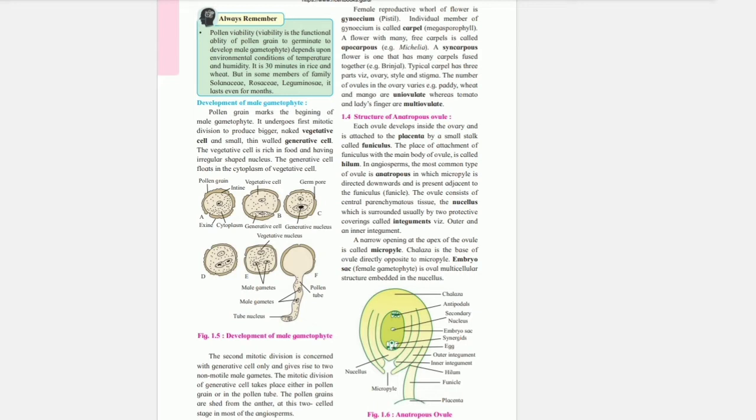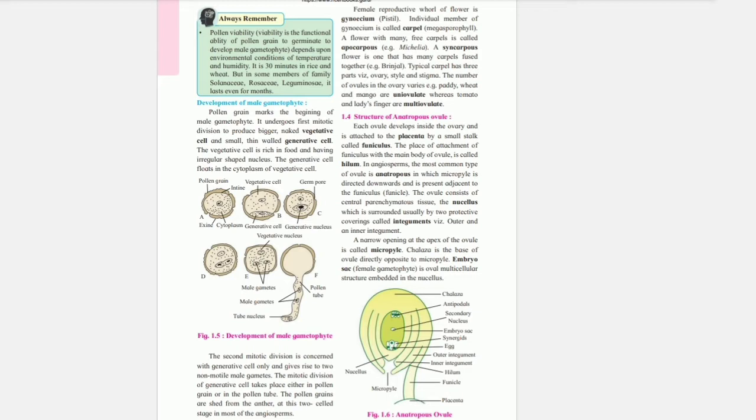Megasporophyll. A flower with many free carpels is called apocarpous. Example, Michelia. A syncarpous flower is one that has many carpels fused together. Example, brinjal. A typical carpel has three parts, namely ovary, style and stigma.